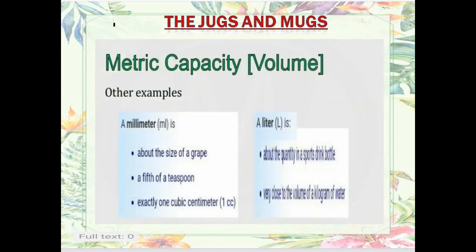Now metric capacity, we will just revise. A milliliter is about the size of a grape, meaning very small. A fifth of a teaspoon means less. Whatever the teaspoon can contain, that is a fifth part of the teaspoon, a very small quantity. Exactly 1 cubic centimeter, very little. A liter is about the quantity of a sport drink bottle, or very close to the volume of a kilogram of water.